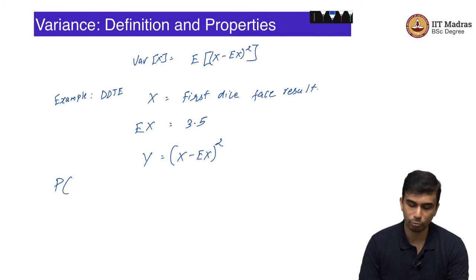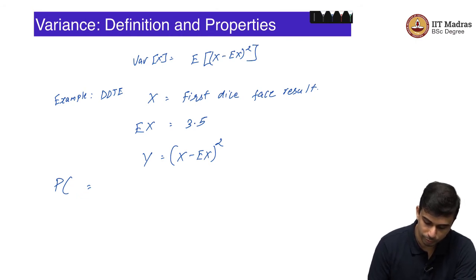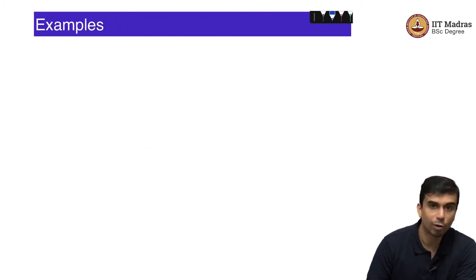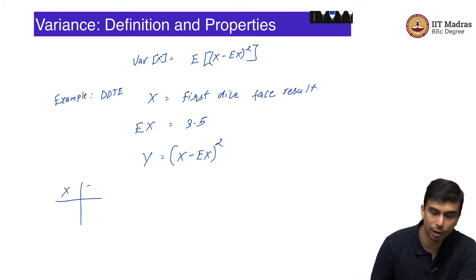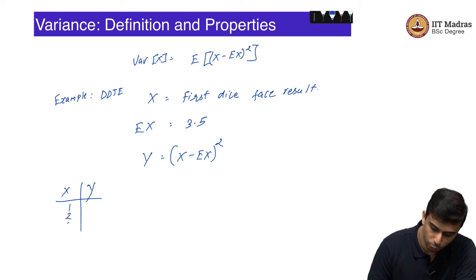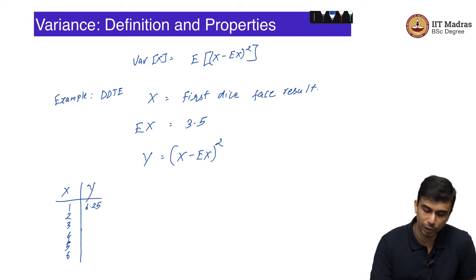And what is the PMF of this particular random variable, right. So, that is probability of y is equal to what? What all values can this take? Well, x can take values 1, 2, 3, 4, 5, 6. When x is equal to 1, y is (1 minus 3.5) the whole squared, which is 2.5 the whole squared, which is 6.25.